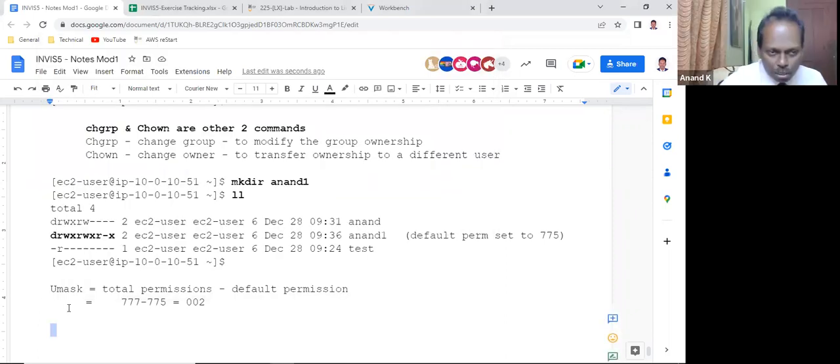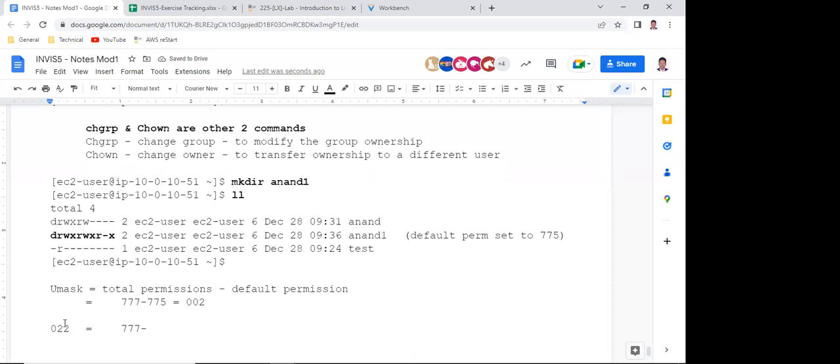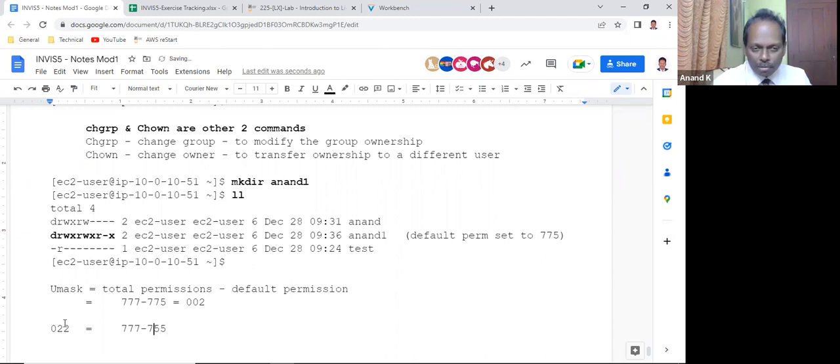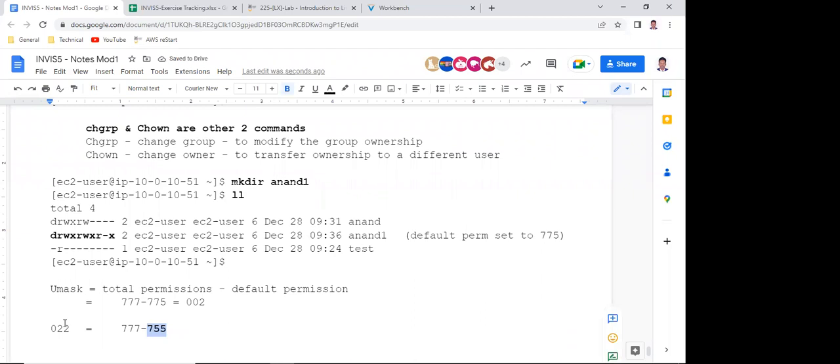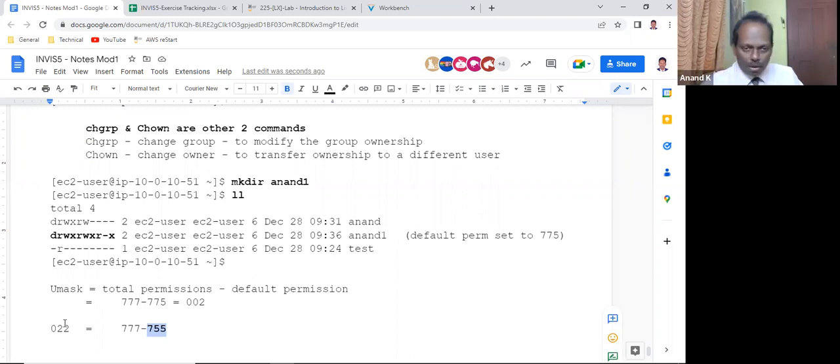So this is the value you see. If your umask is 022, then what is your default permission? 755. So this is the thing which I want now. If I want this value of 755, what is the umask you need to set? 022. Yes or no? Yes, sir. Now I'm coming in the reverse direction.